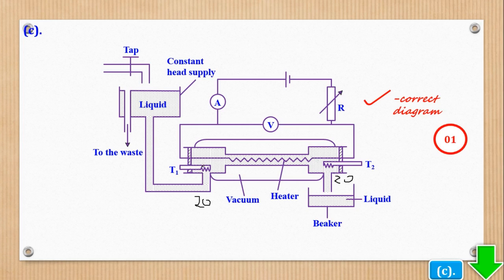What they mean by steady state is, as this liquid flows, this thermometer's reading keeps on fluctuating, but a point will be reached when the reading is steady, let's say 30. Even this one, after being heated, the readings keep on fluctuating, but a point will be reached when the reading is constant, let's say 60. So that's what they mean by steady state, constant reading of thermometer.